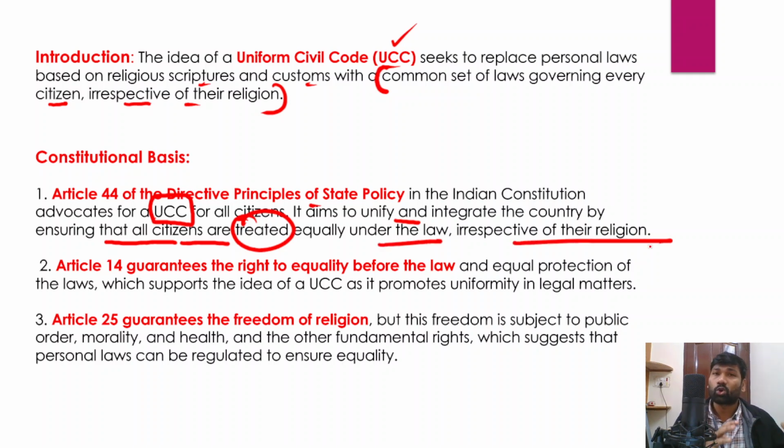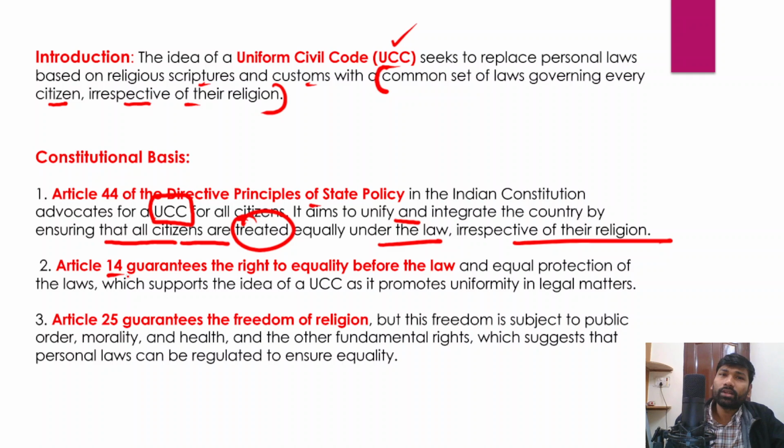That means they should not have their own separate personal laws. All citizens must be treated equally under the law irrespective of their respective religion. And apart from that, Article 14 of the Indian Constitution also guarantees the right to equality before the law. Okay, so as I have asked you to go through all the fundamental rights.